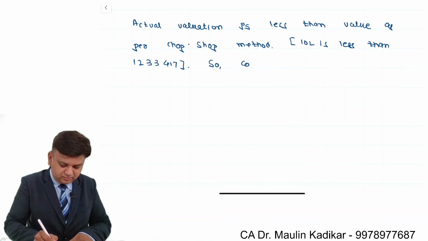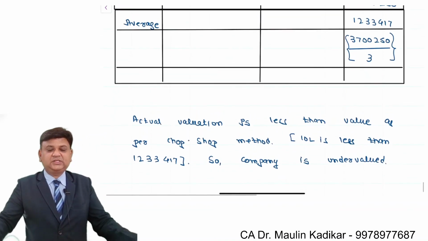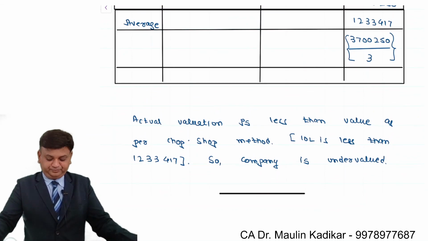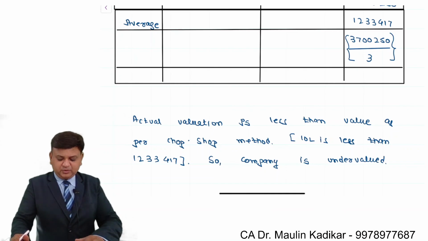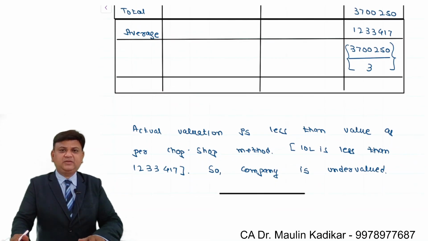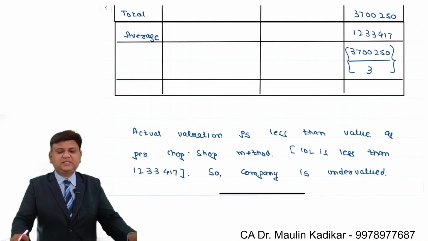So company is undervalued. This is the way we are required to give the answer. In this question, they have not provided that we have to pass comment for undervaluation or overvaluation. But if it is supposed to be passed, then how to do the answer? That is what I have dictated to you.